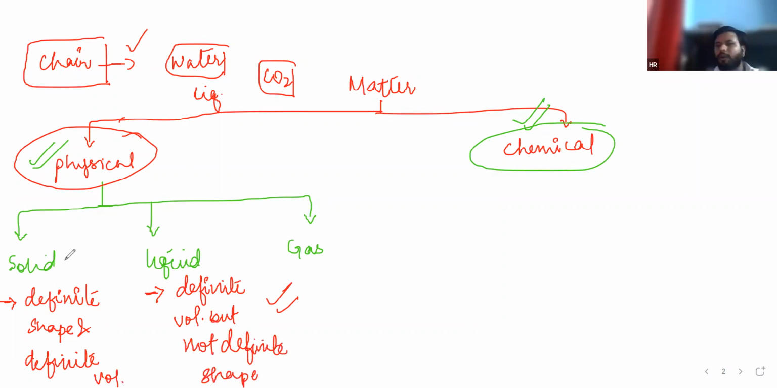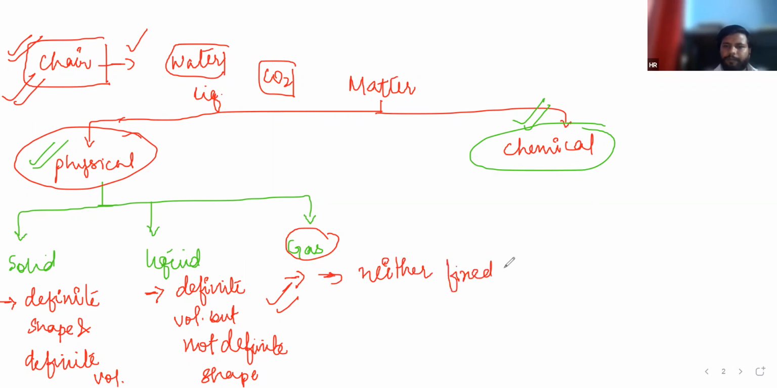Just take an example of solid. I'm taking the example of a solid as a chair. The volume of the chair will be fixed and the shape of the chair will also be fixed, unless you pressurize it, or otherwise it will change its shape. What about gas? Neither fixed volume nor fixed shape.